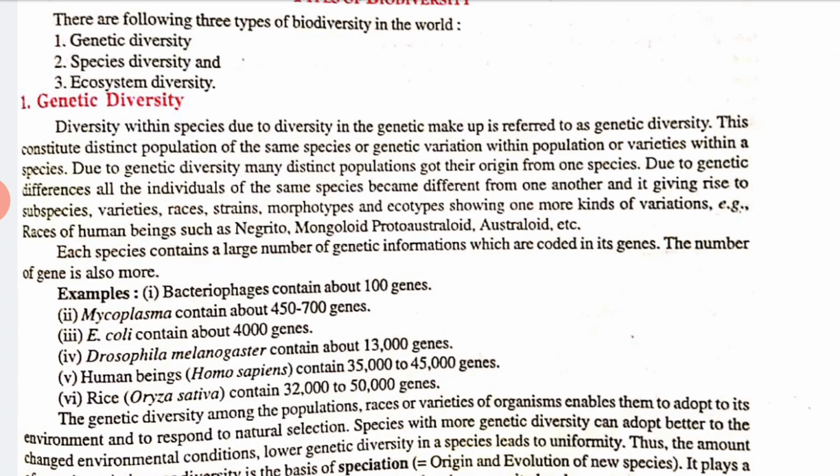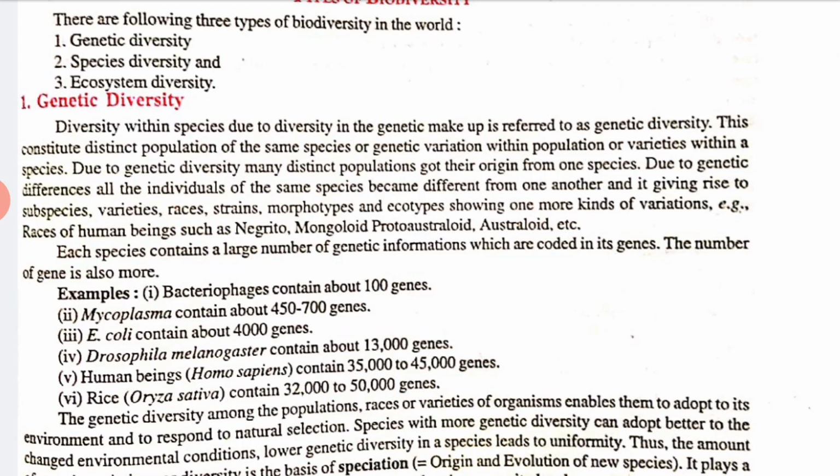Due to genetic differences, all individuals of the same species became different from one another, and it also gives rise to subspecies, varieties, races, strains, morphotypes and ecotypes.